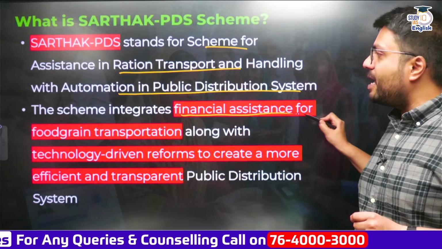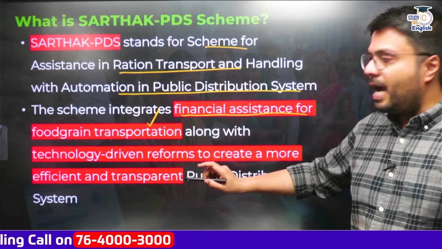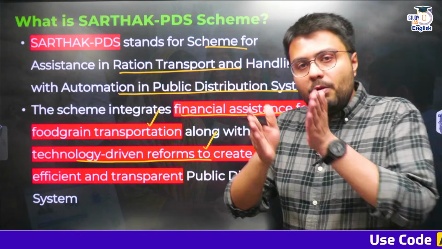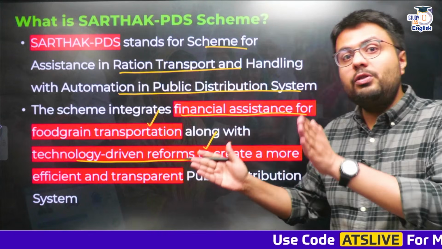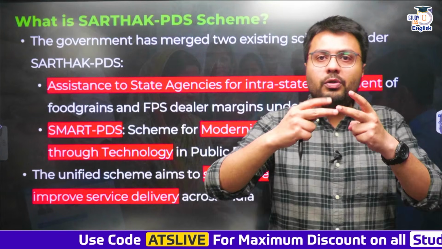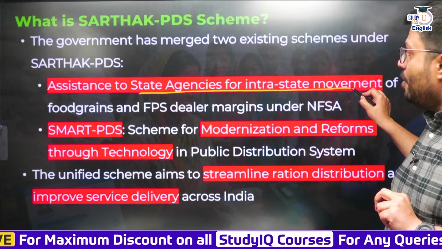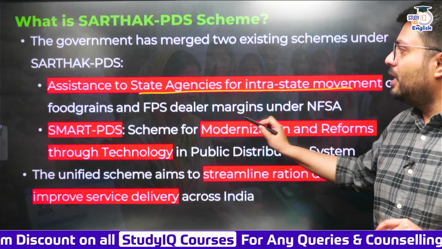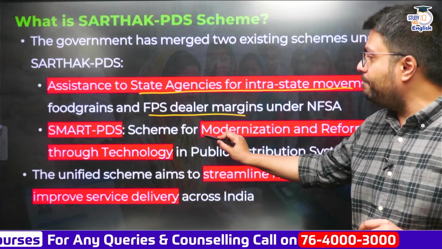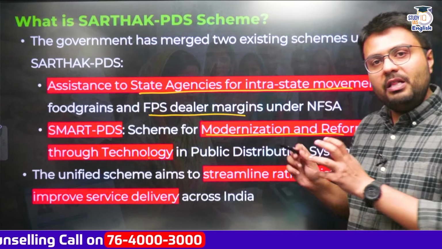It wants to integrate the financial assistance provided to the states for food grain transportation, and in addition to that, make this scheme technology driven so that reforms are done and more efficient transportation as well as storage is undertaken under the scheme. Now what the scheme basically does is combine or merge two existing schemes of the government. First is assistance to state agencies for intra-state movement of the food grains, and to provide FPS dealer margins. Similarly, there is the Smart PDS scheme for modernizing and reforming the system through technology integration in the PDS.